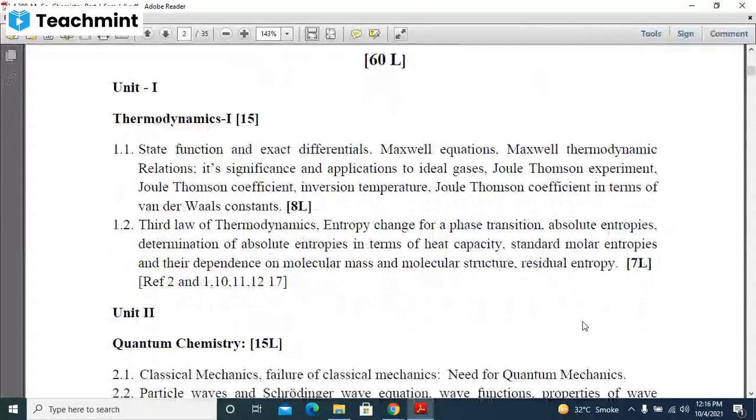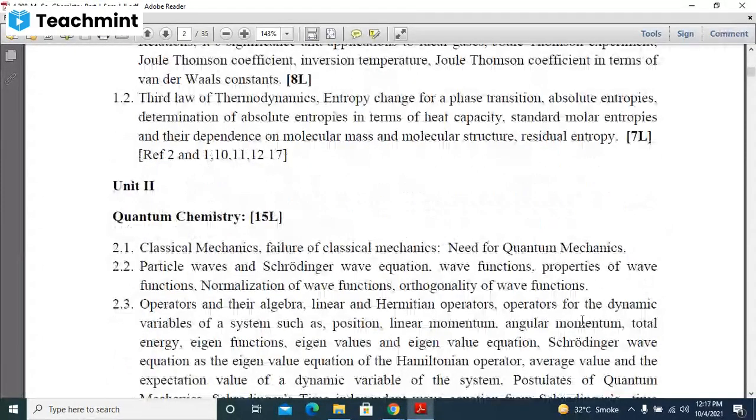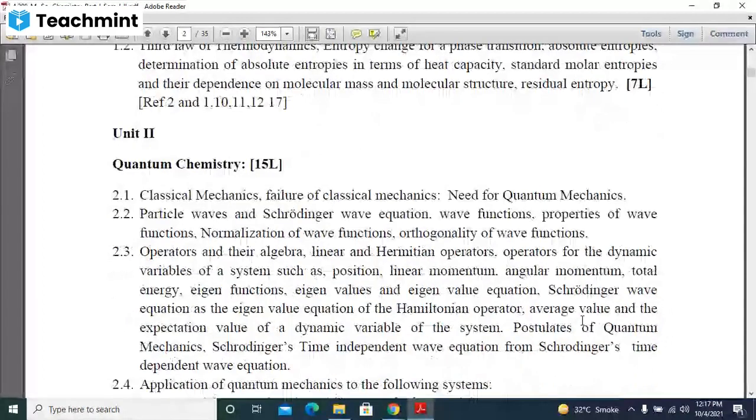Then unit 2, quantum chemistry. The same part was there in the TY chemistry: classical mechanics, failure of the classical mechanics, 3 failures, black body radiation, then the Compton effect. Then need for the quantum mechanics, particle wave and Schrödinger wave equation, wave functions, properties of the wave function, normalization of wave function. This is an additional part. Operator, same operators we have seen in the TY.